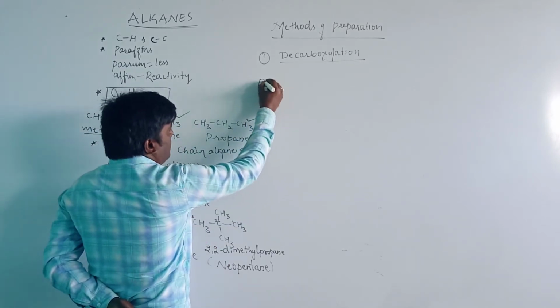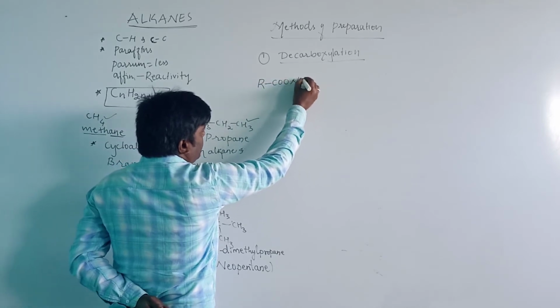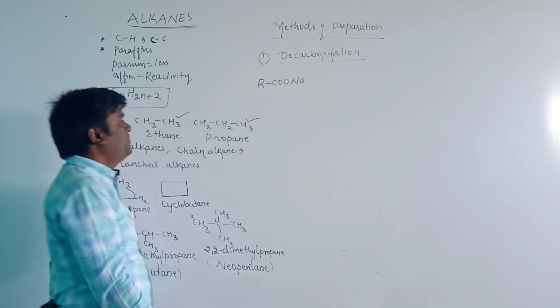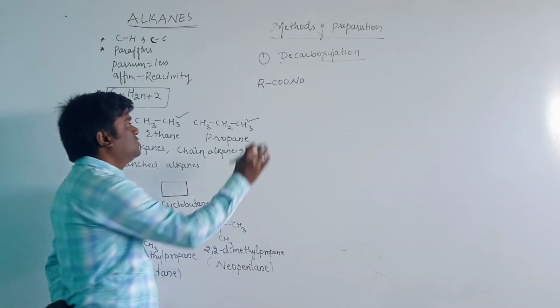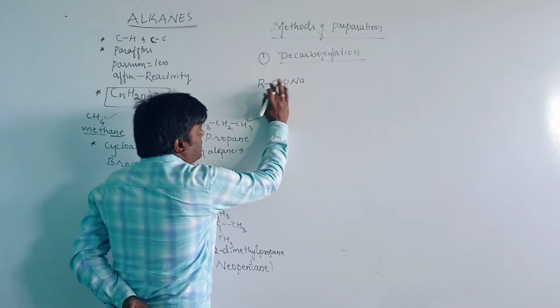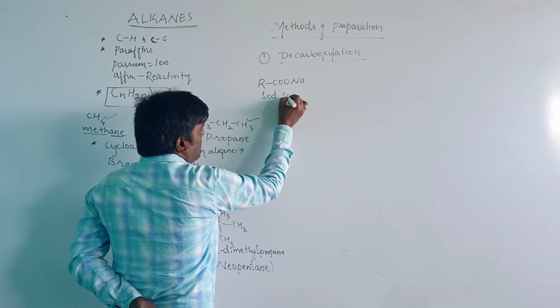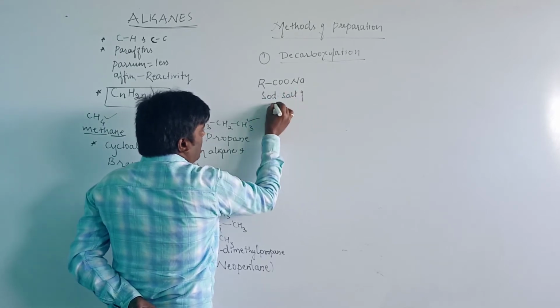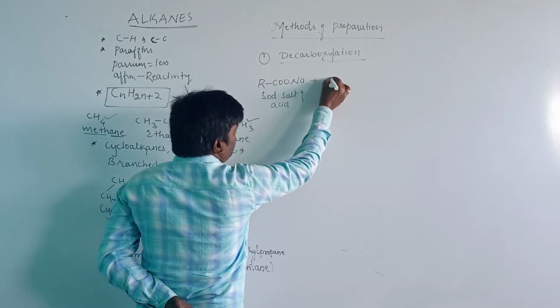When the salt of a carboxylic acid, here we are taking sodium, we can also take potassium, that is, the sodium salt of a carboxylic acid, reacts with soda lime.